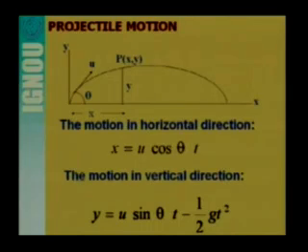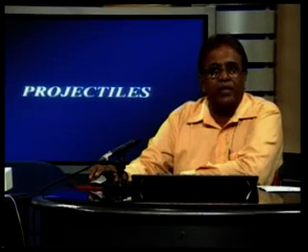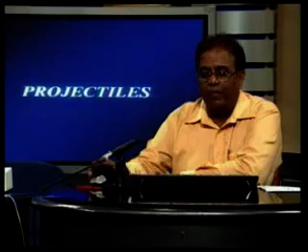So the motion in the horizontal direction is x equal to u cos theta times t, and in the vertical direction y is equal to u sin theta t minus half g t square. Here you see that we can eliminate t from these two equations, and finally we get an equation. That equation is the parabolic equation. So the trajectory of the path is parabolic.